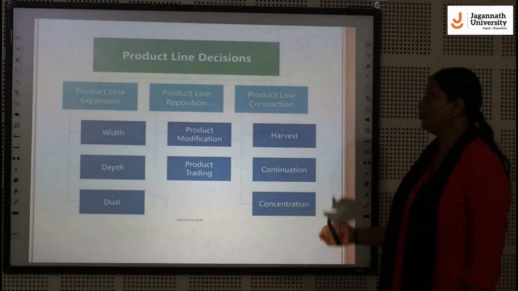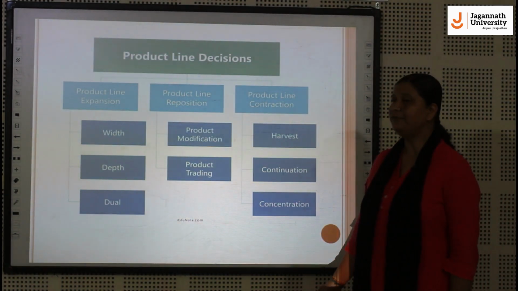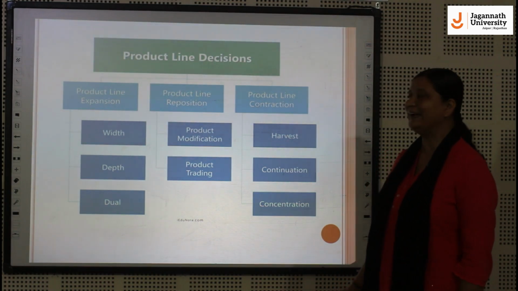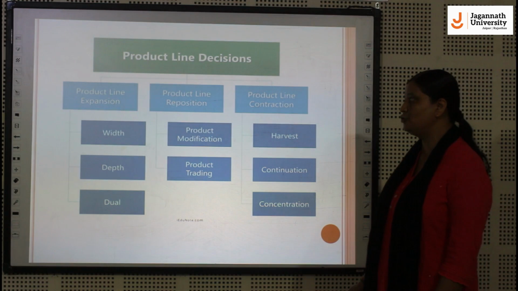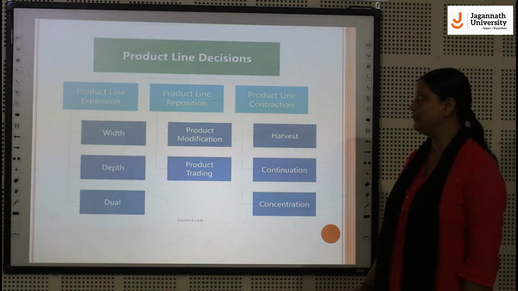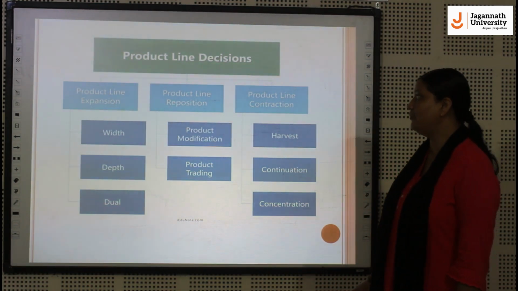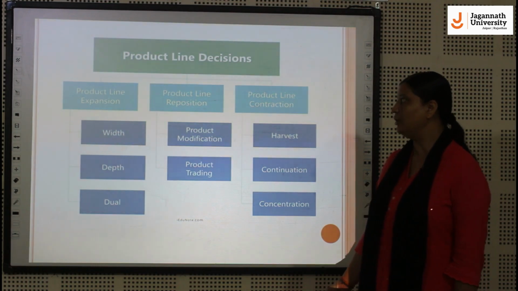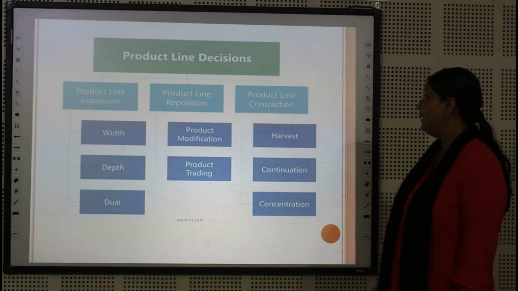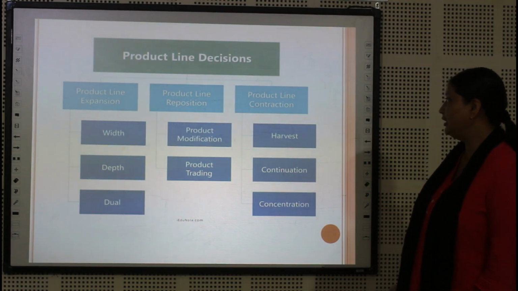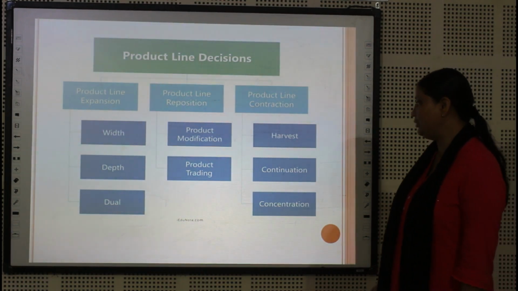These are some of the product line decisions. The very first product line decision is about product line expansion, which includes expansion of width, expansion of depth, or dual expansion. The next decision is product line repositioning. It includes product modification and product trading. Next is product contraction. It includes harvest, continuation and contraction.